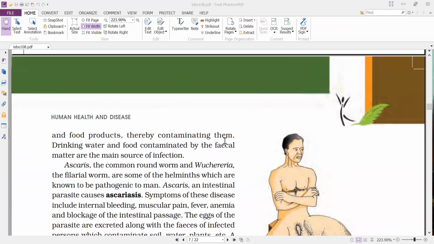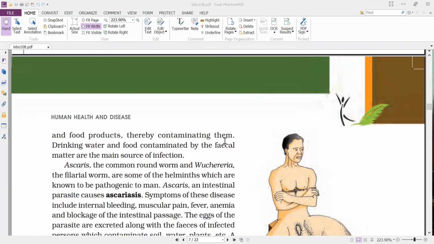If a person suffering from amoebic dysentery defecates outside, houseflies will go and sit on that feces and come in contact with the cyst of Entamoeba histolytica.